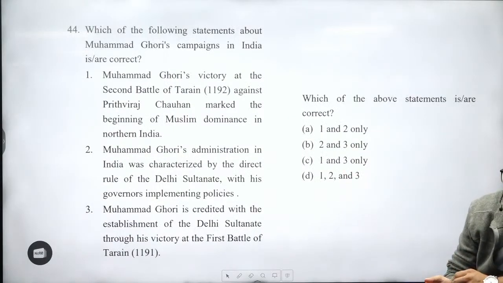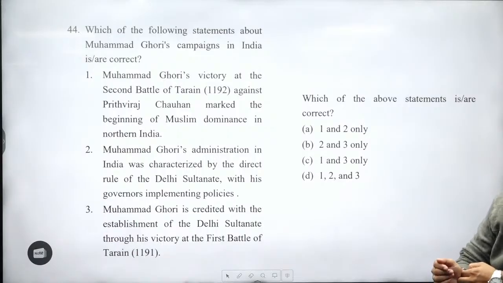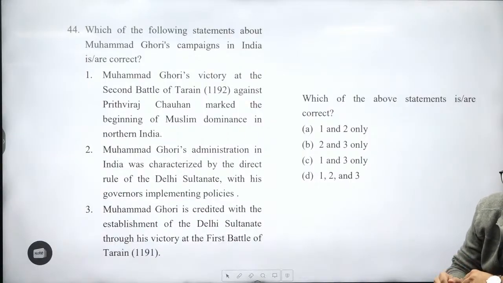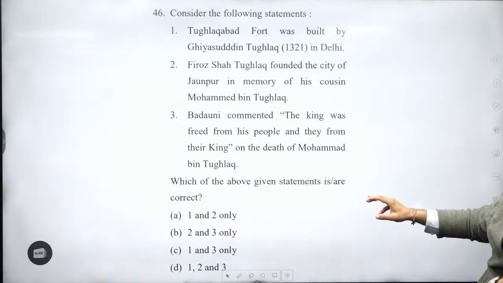44. Muhammad Ghori's victory at the Second Battle of Tarain against Prithviraj marked the beginning of Muslim dominance in northern India. Muhammad Ghori's administration in India was characterized by direct rule of Delhi Sultanate, with his governors implementing his policies. This is also right. Third, Muhammad Ghori is credited with the establishment of Delhi Sultanate through his victory at the First Battle of Tarain. Easy part. Answer? A will be the answer, guys.